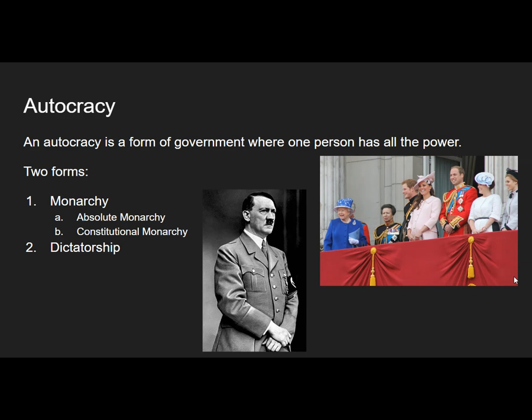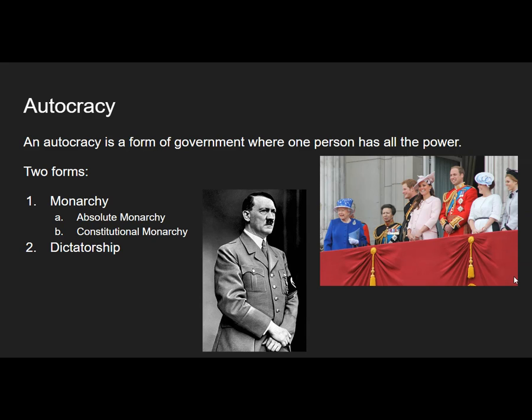An autocracy is a form of government where one person has all the power. And there are actually 2 different forms of autocracies. The first one is a monarchy. And there are 2 different types of monarchies. There's an absolute monarchy and there's a constitutional monarchy. We don't see absolute monarchies all that often anymore, but really an absolute monarchy is when a king or queen has ultimate authority.